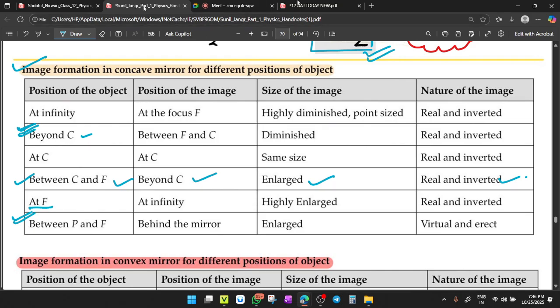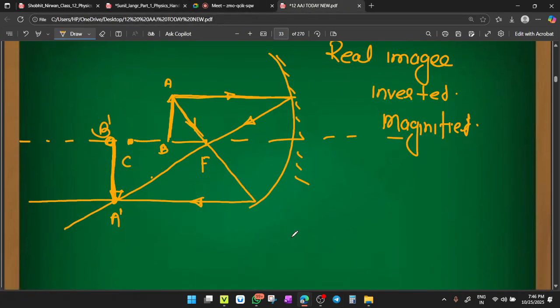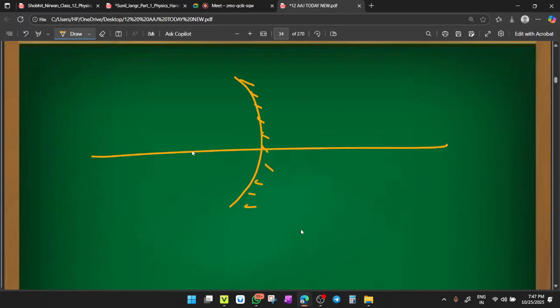Next, at focus. So simple. When your object is at focus, then what will happen? A diagram will form like this. This is your mirror. Now, this is your focus point. Now your object is on the focus. Then what will happen? The ray coming parallel passes through the focus. Clear? And the second one is inclined at angle i.